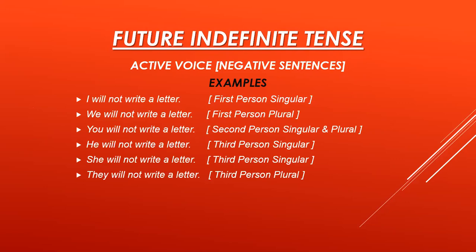I will not write a letter. Full stop. We will not write a letter. Full stop. You can see that these are the examples for first person singular and first person plural, and not is added after the helping verb. You will not write a letter, full stop. It is the example for second person singular and plural. He will not write a letter, full stop, for third person singular. She will not write a letter. It is the example for third person singular. They will not write a letter. It is the example for third person plural. Okay. Now remember that all the subjects are used here. These are all the subjective pronouns, or let's say the personal pronouns.